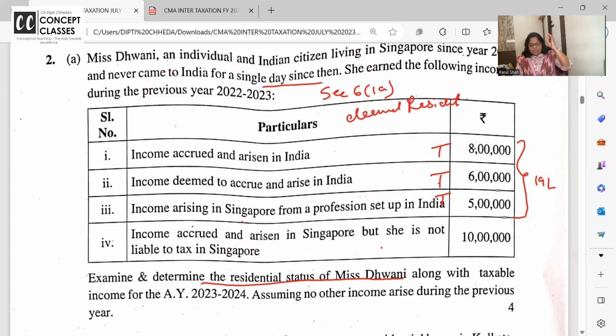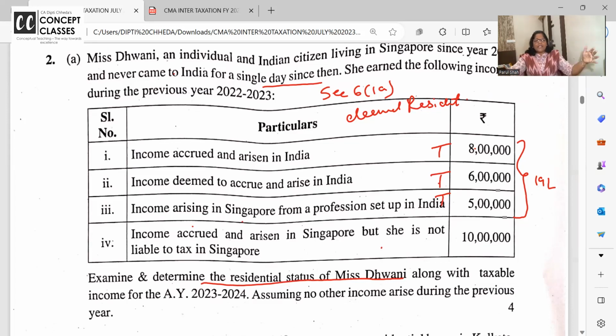A person is said to be deemed resident if he is an individual who is an Indian citizen staying abroad, irrespective of zero days coming to India. But his income in India should be above 15 lakh rupees. Is it above 15 lakh rupees? Yes. And he should not pay tax anywhere in the world.